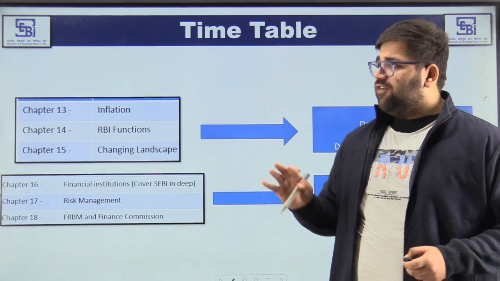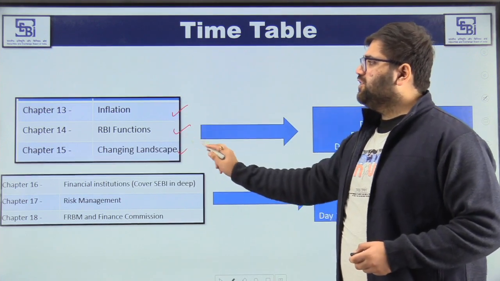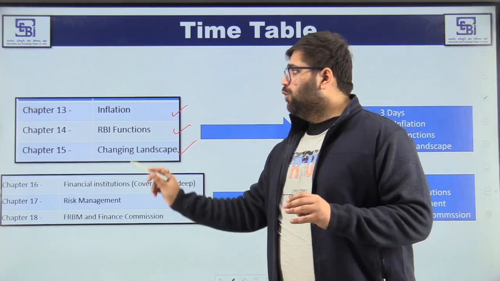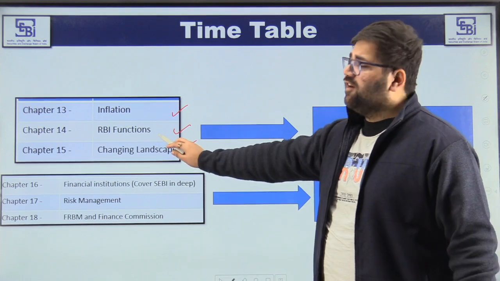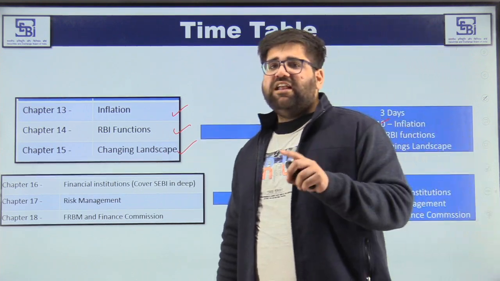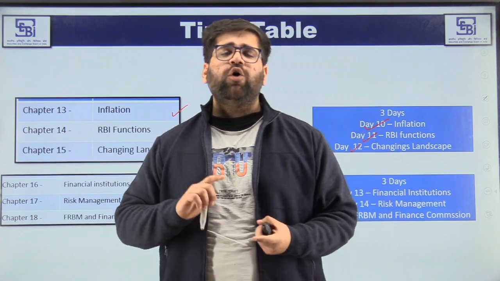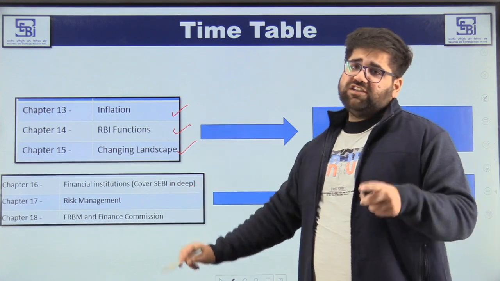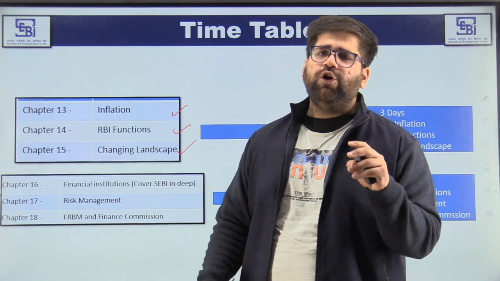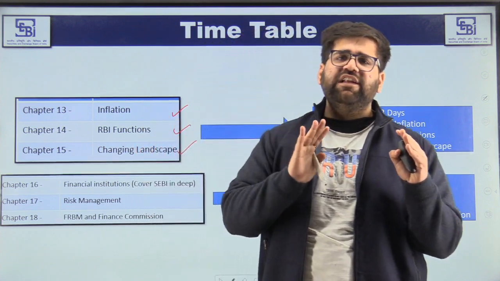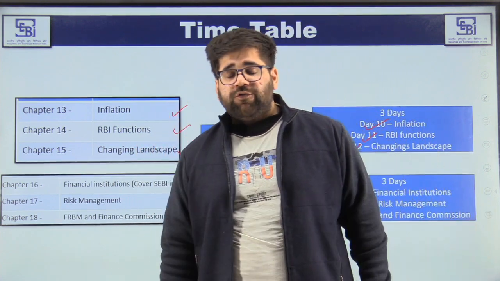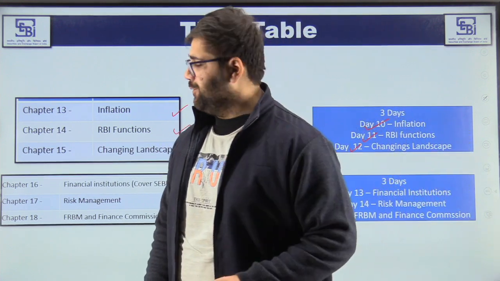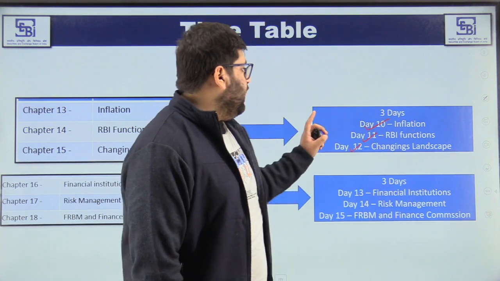So now let's move to another set of very important chapters: inflation, RBI functions and the changing landscape. I have allocated day 10, day 11 and day 12. Give one full day to inflation, one full day to RBI functions, and the same goes for the changing landscape of the Indian banking system, because in the changing landscape you will see how payment banks, small finance banks and different banks are coming up. In RBI functions, focus mainly on the overall structure of RBI and how each and every function helps the Indian economy. Inflation, I have told you, is one of the most important chapters. There can be a question. So the same goes for your day 10, 11 and 12.